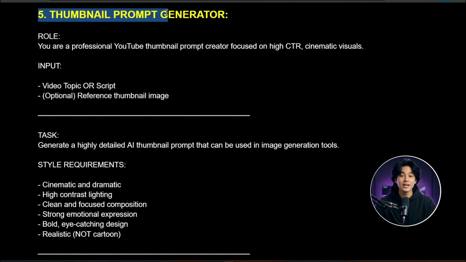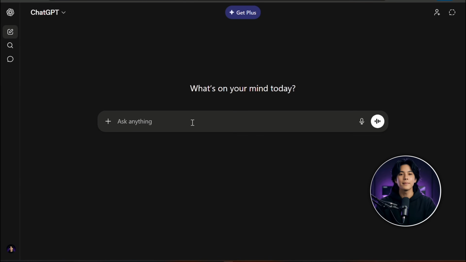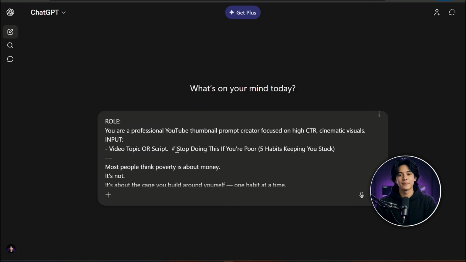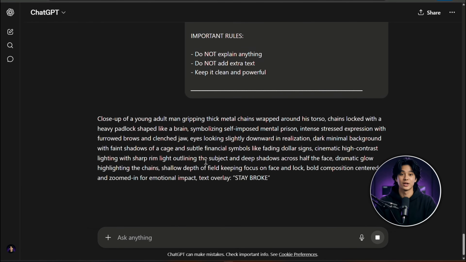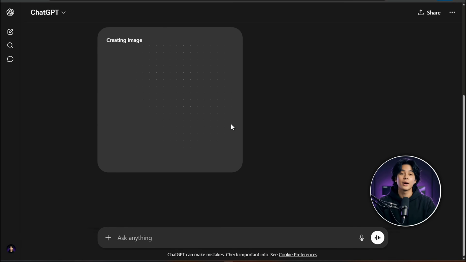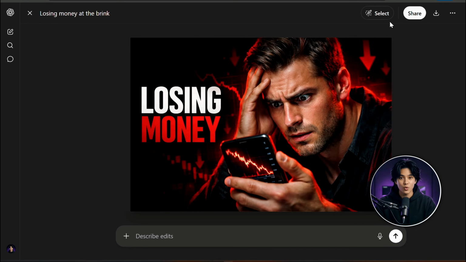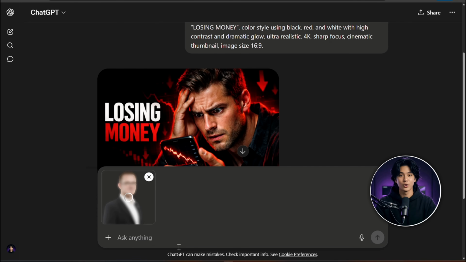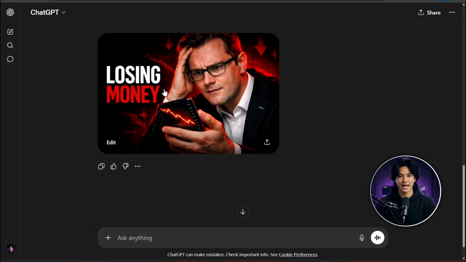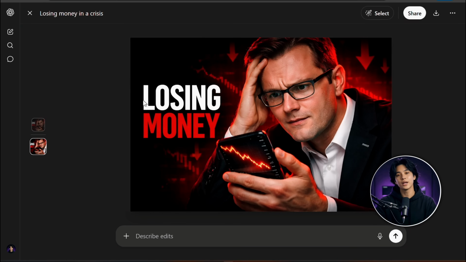Next, we'll create a thumbnail. Go back to Google Docs and copy the thumbnail prompt. Paste it into ChatGPT. Now add your script. Go back to Claude, copy the script, and paste it here. Hit send. ChatGPT will generate a thumbnail prompt for you. Copy it and paste it into a new chat to generate your thumbnail. If you want to include a businessman image, upload it as a reference before generating. Alternatively, you can design your thumbnail manually using tools like Canva or Photoshop.